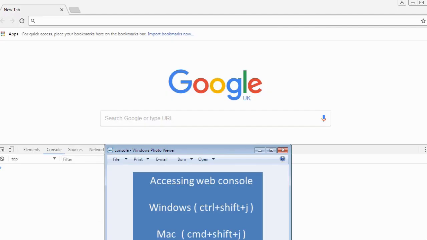I've got my web console open. The way to access your web console, if you are on a Windows computer, is to open up just the Google homepage and press Ctrl+Shift+J on your keyboard, or F12, and that will give you access to the web console. If you are on a Mac, you do Command+Shift+J. That will give you access to the console.